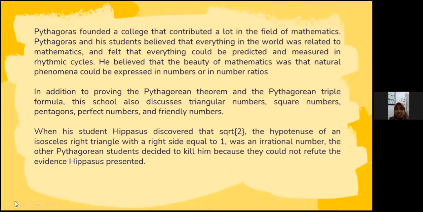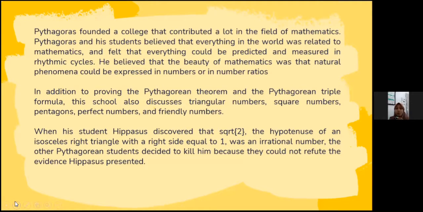Pythagoras founded a college that contributed a lot in the field of mathematics. Pythagoras and his students believed that everything in the world was related to mathematics, and thought that everything could be predicted and measured in rhythmic scales. He believed that the beauty of mathematics was that natural phenomena could be expressed in numbers or numeration.